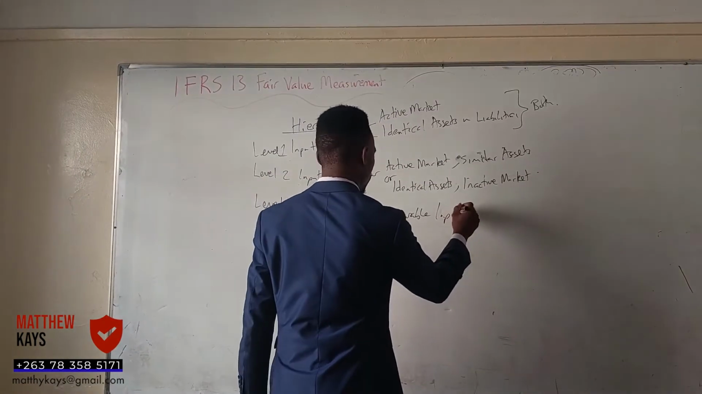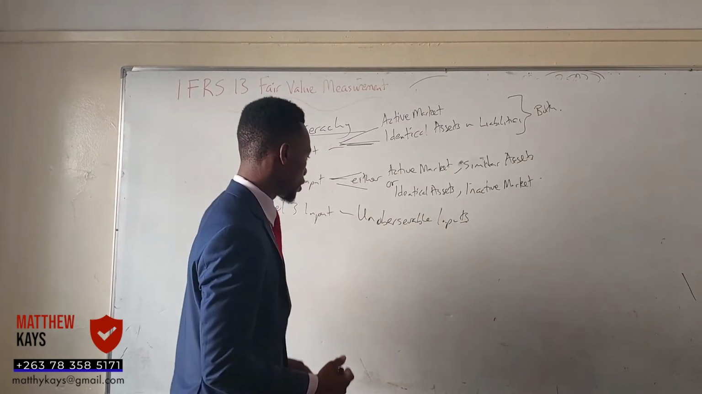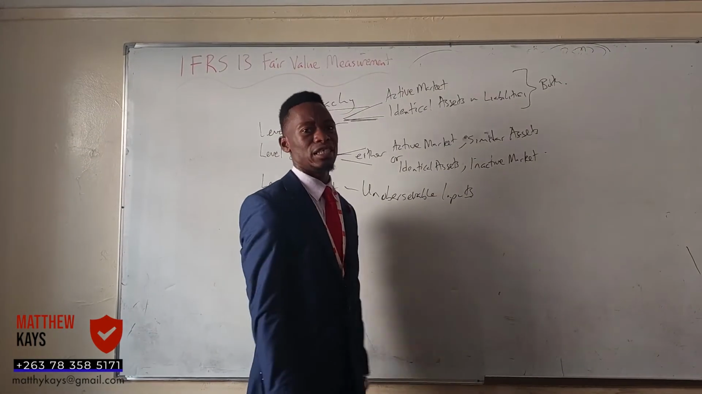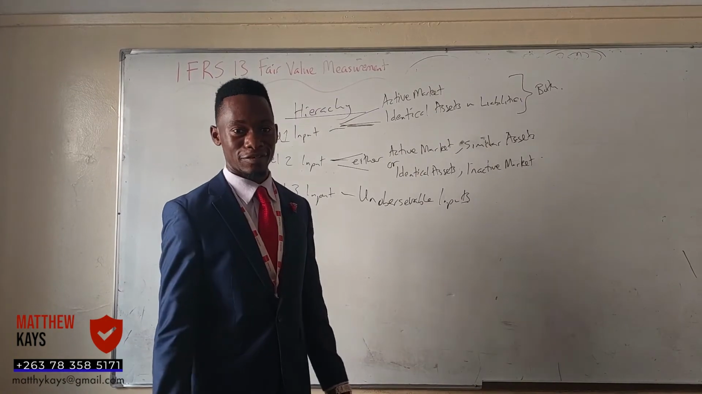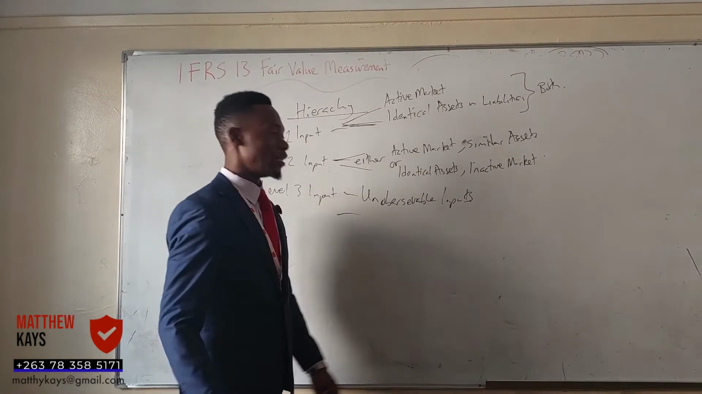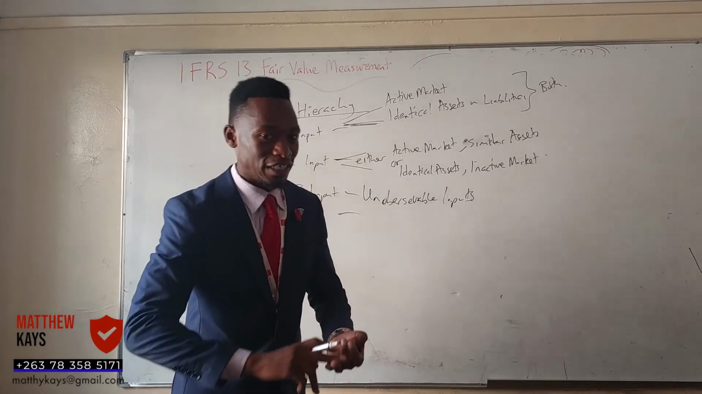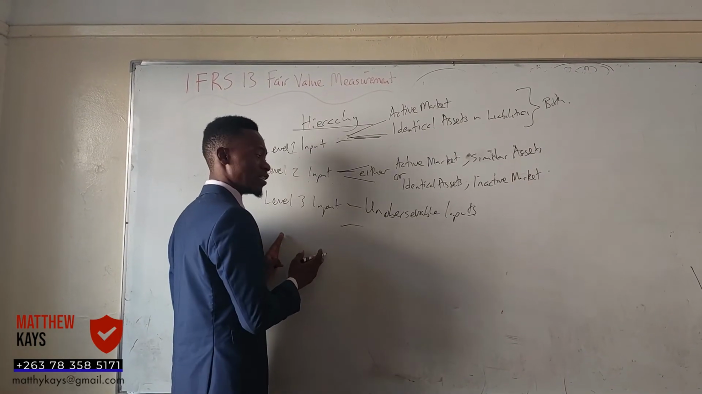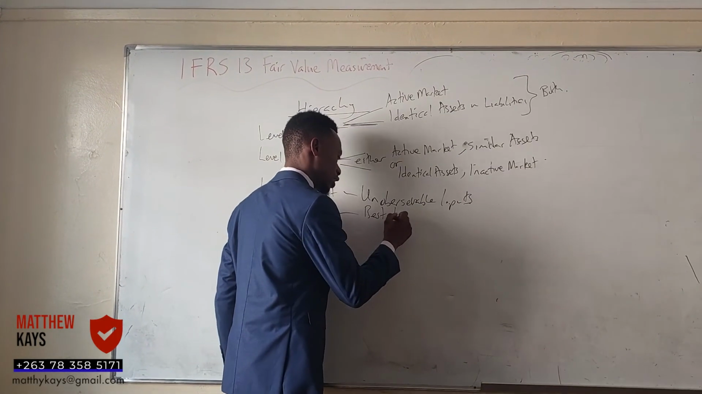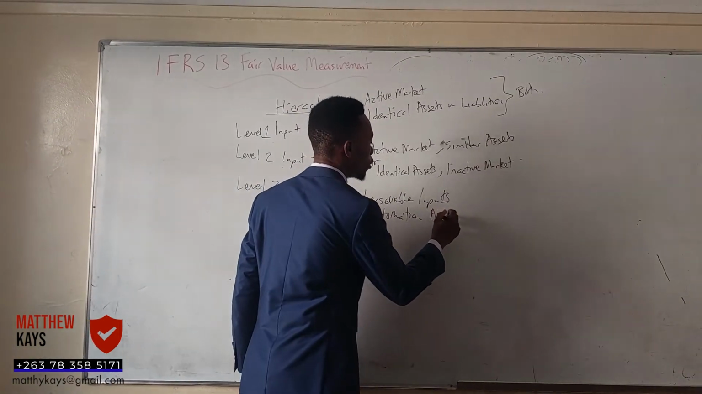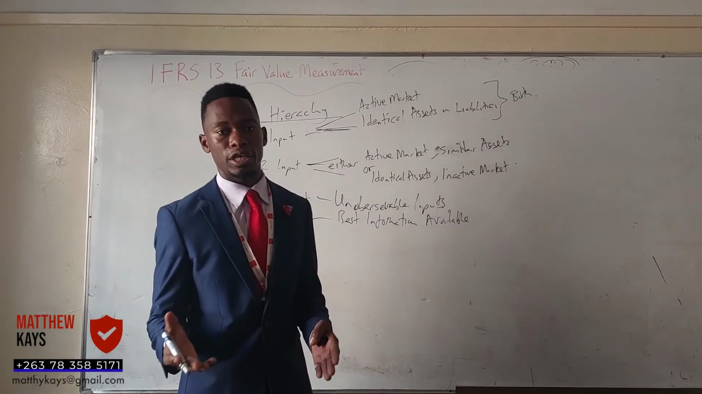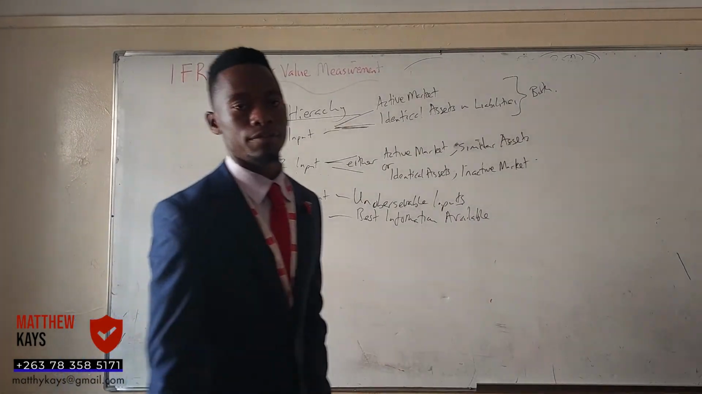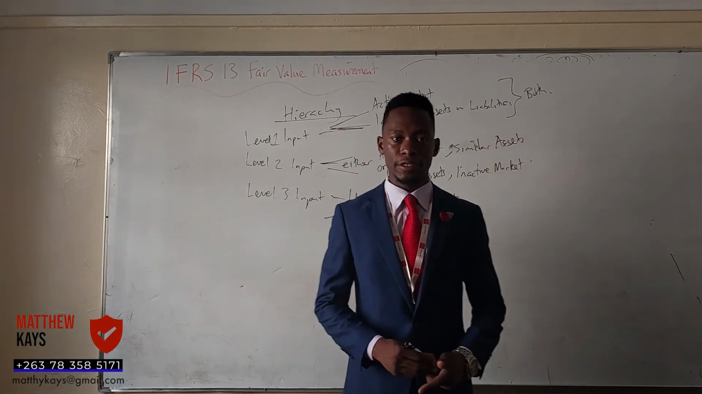Then level 3 inputs, we talk about unobservable inputs. You can't observe unobservable inputs. On this one, you don't have identical assets and the market is not active. So what you do with this kind of level is use the best information available. If they ask you in the exam which one is the most reliable, it is the level 1 input. So guys, that's IFRS 13, fair value measurement.